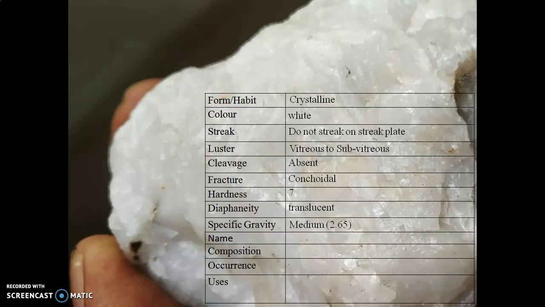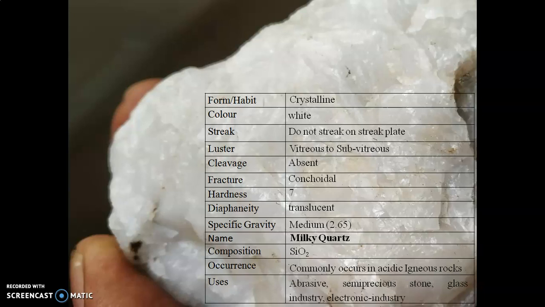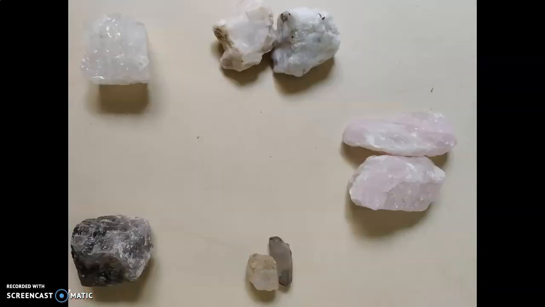Specific gravity: medium, 2.65. Name: milky quartz. Composition: SiO2. Occurrence: they commonly occur in acid igneous rocks. This mineral can be used as abrasive, semi-precious stone, in glass industry and electronic industry.